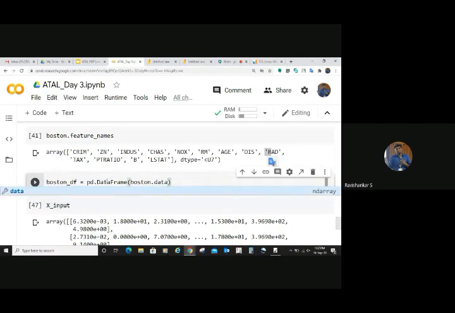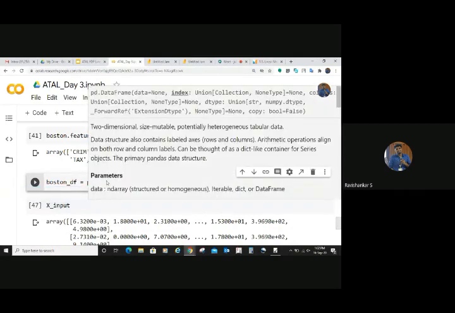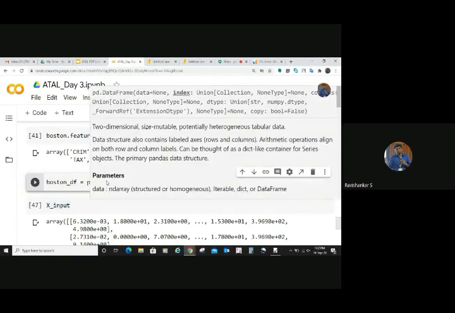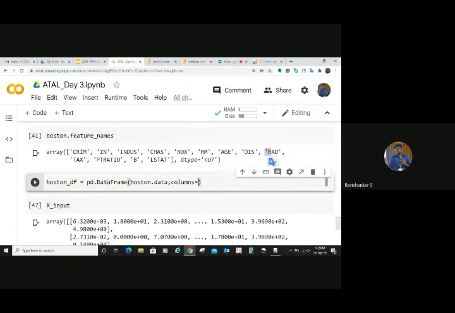Dot and comma, you need to pass the columns, right? So what are the columns here? There's an argument called columns. You need to pass the values for the columns. How will you get the columns? You can get the columns from the Boston dot feature names. So this will get you the column names.